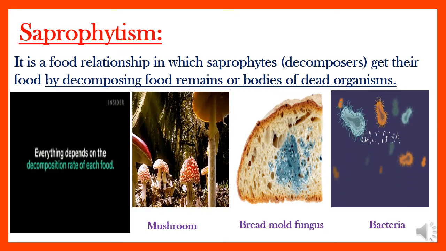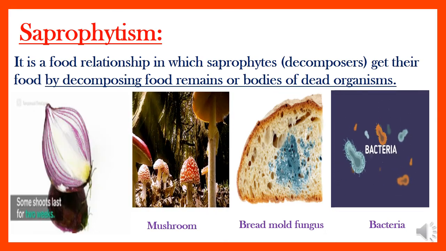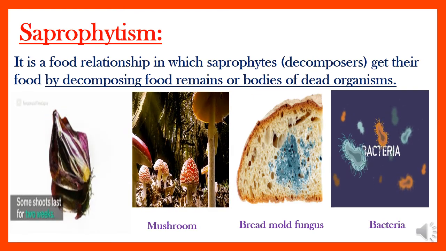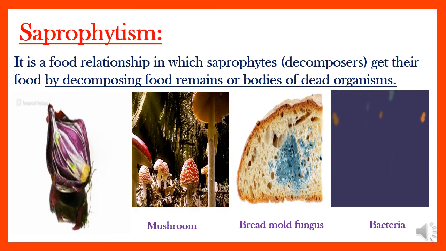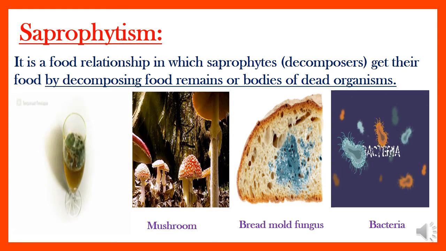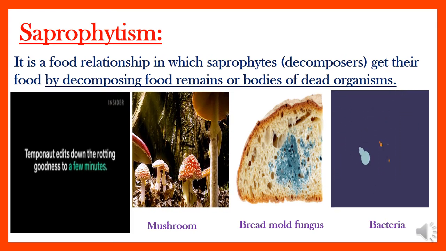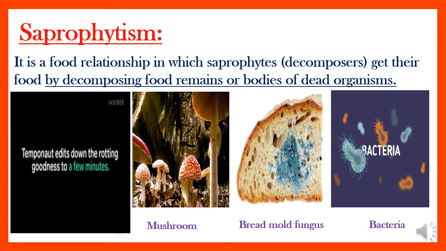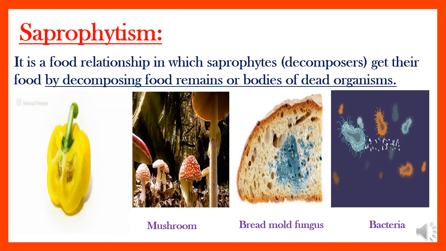So, saprophytism is a food relationship in which saprophytes or decomposers get their food by decomposing food remains or bodies of dead organisms. Any dead organisms: plants, humans, animals, insects, birds, fish, whatever.